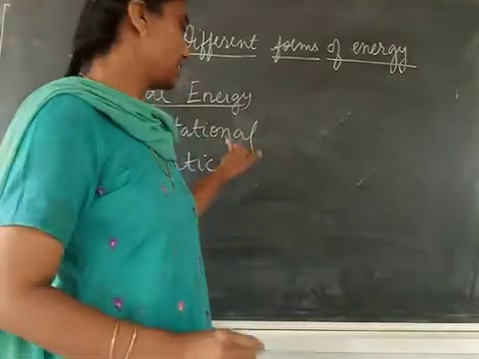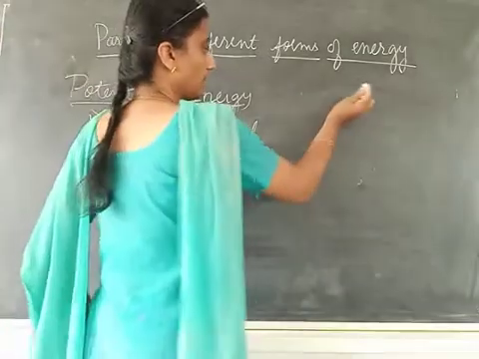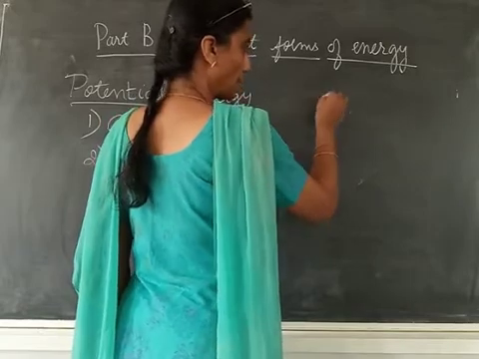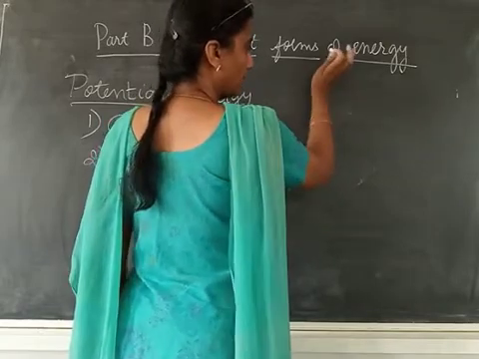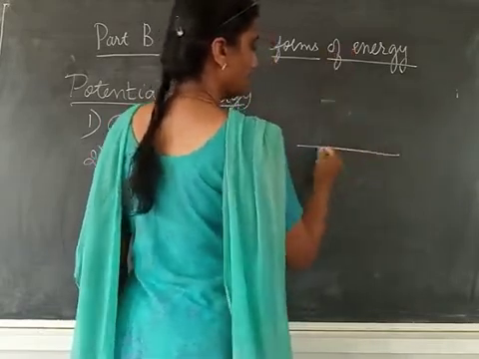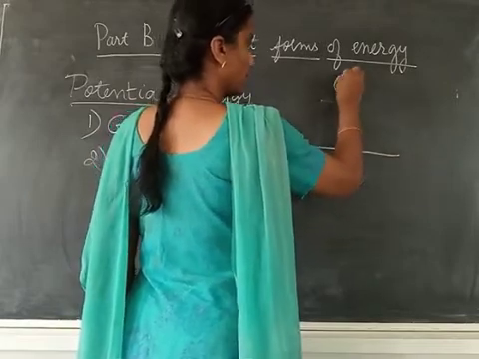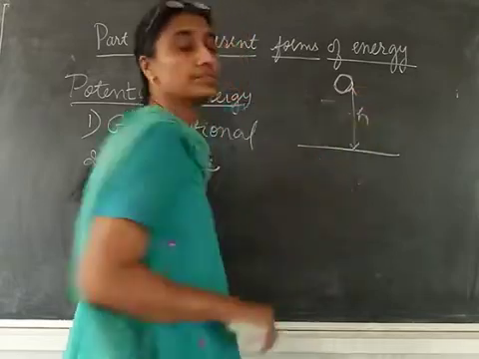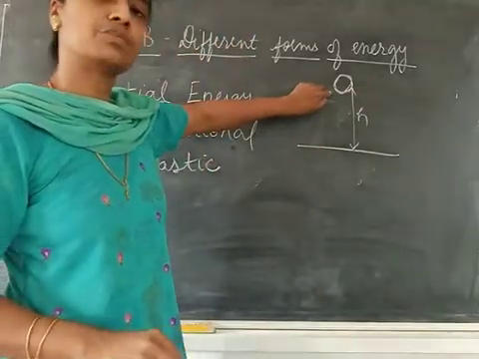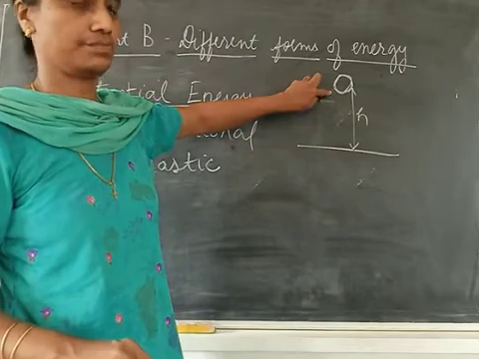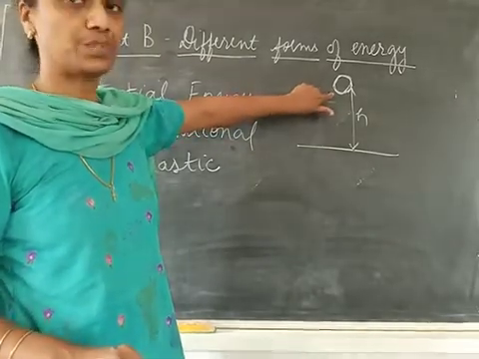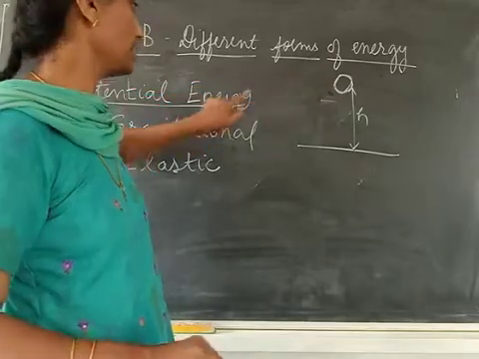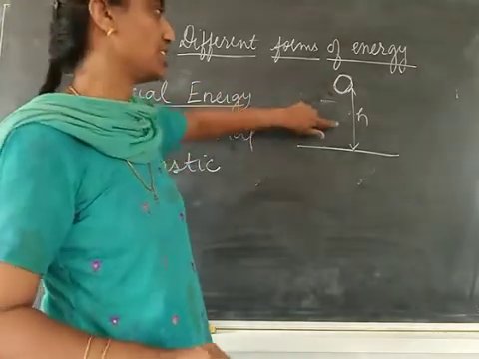So, gravitational, from the name we can understand that any body taken to a height h. So this is the ground and a body is at a height h from the ground. So this body is supposed to have potential energy. When it is at this height, it is having potential energy. That is called gravitational potential energy.